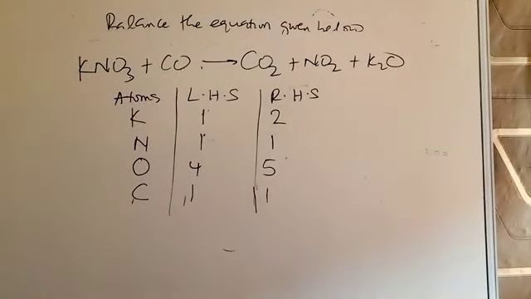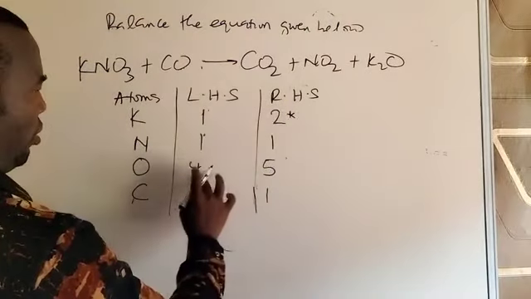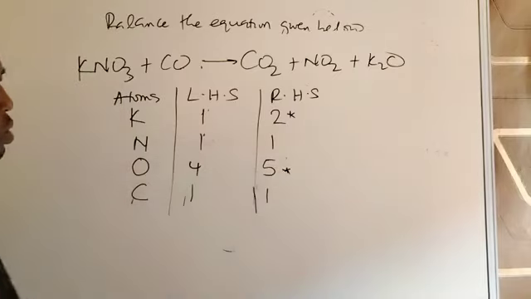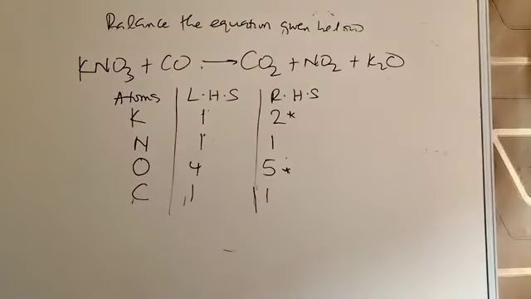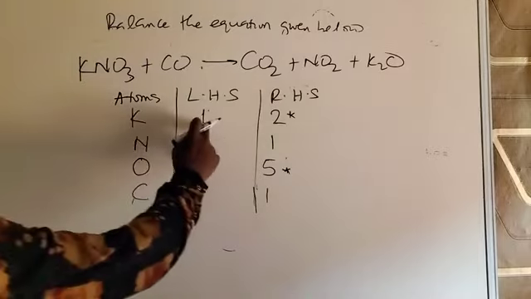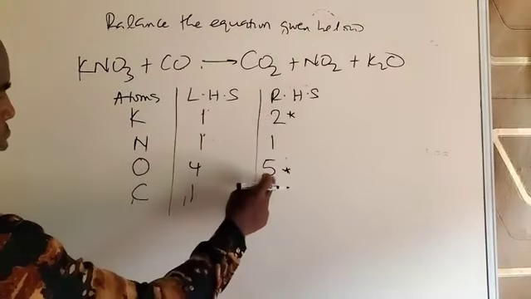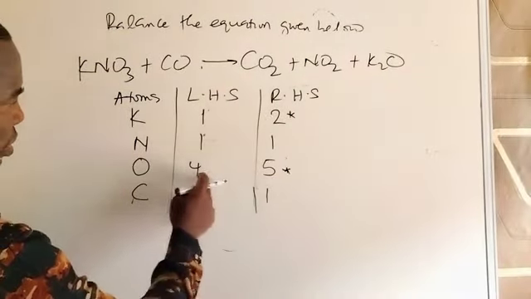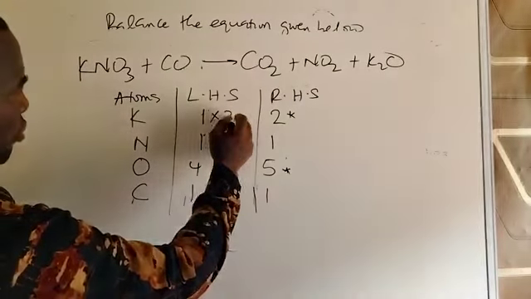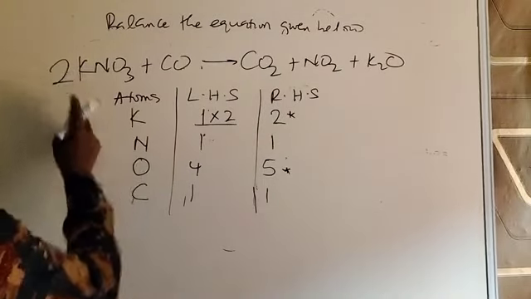So, having done that, we inspect the table and look for the one that will be easier for us to balance. You see that potassium is unbalanced and oxygen is unbalanced, these 2 elements. So which one will I start with? We're going to start easily with potassium because 1 is a multiple of 2. That is, 1 by 2 has a remainder, but 2 divided by 1 will have no remainder. But 5 is not a multiple of 4, so this will not be easy. So multiply the left-hand side by 2. Look at potassium, you put 2 there. So you don't go and balance oxygen.